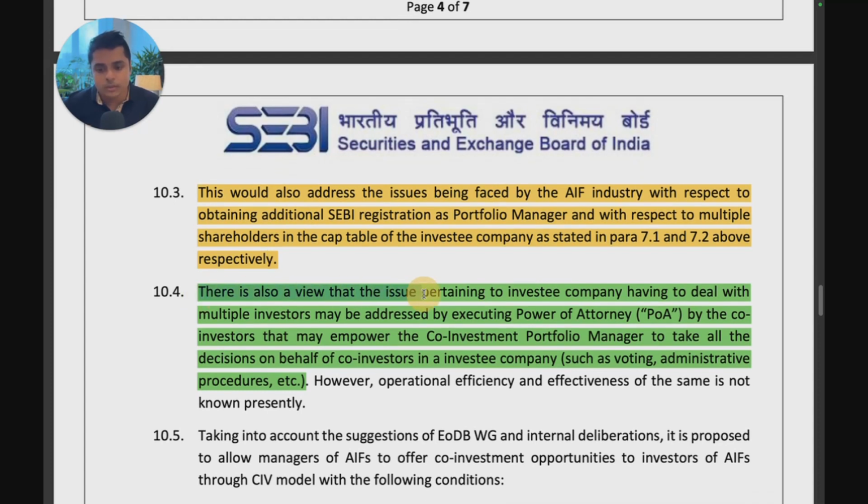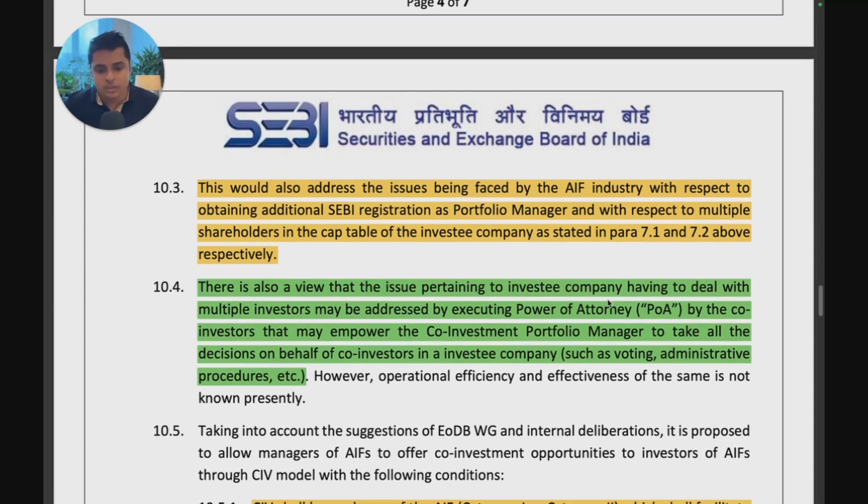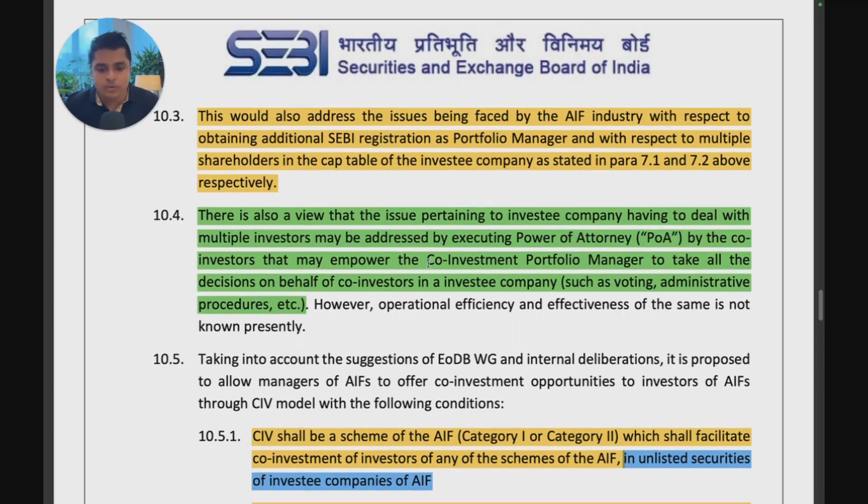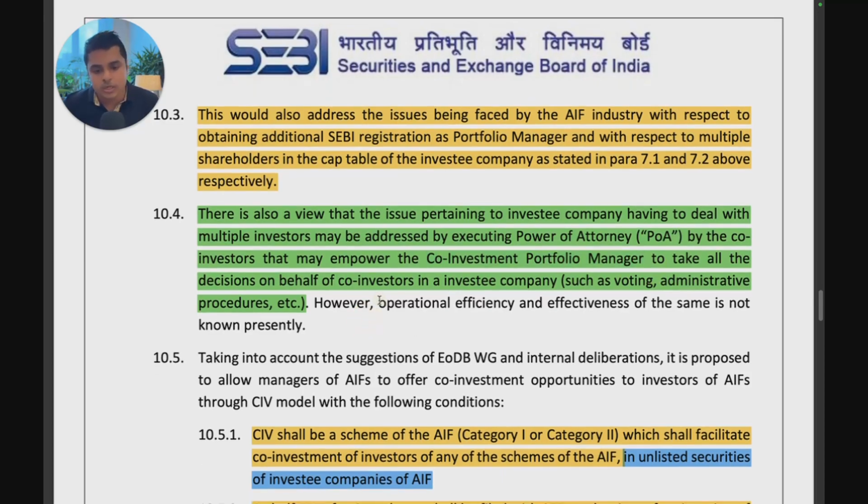There is also a view that the issue pertaining to the investee company having to deal with multiple investors may be addressed by executing a power of attorney by the co-investors that may empower the co-investment portfolio manager to take all the decisions on behalf of the co-investors in the investee company. However, operational efficiency and effectiveness of the same is not known. So power of attorney just helps smooth the operational process where you have to get the investor to sign off on certain things.